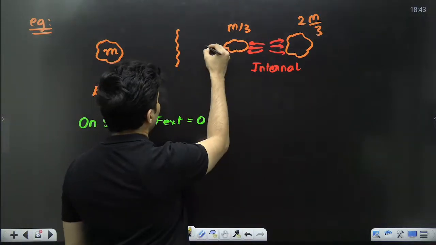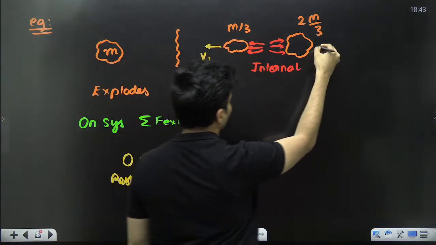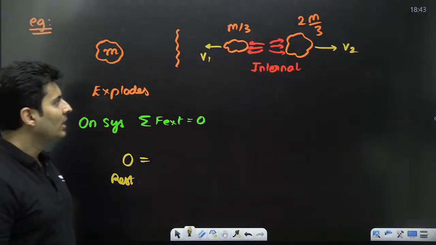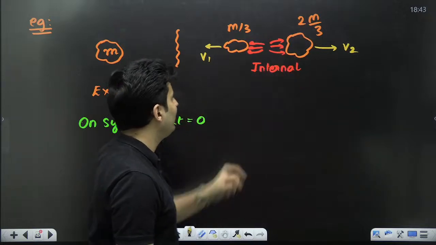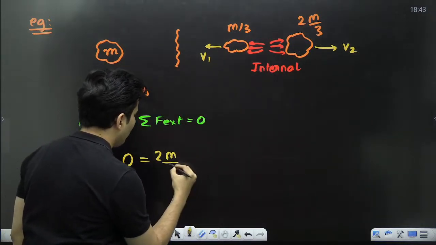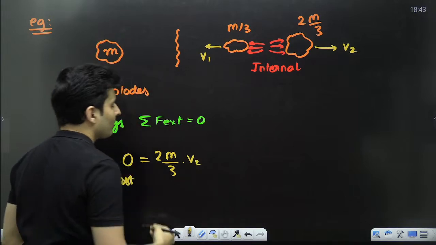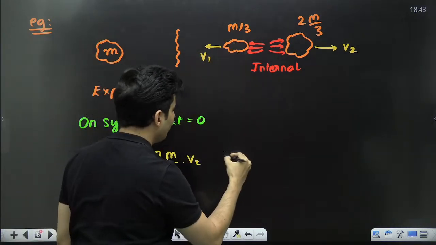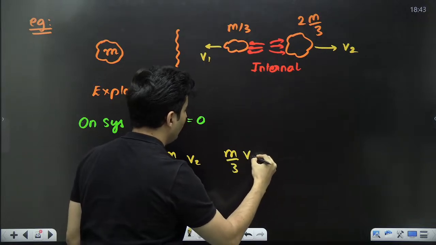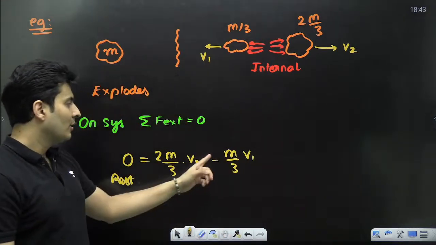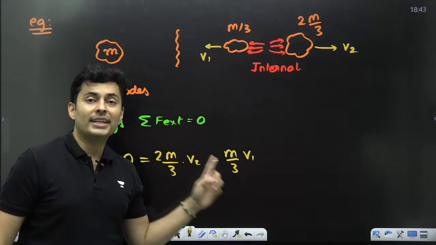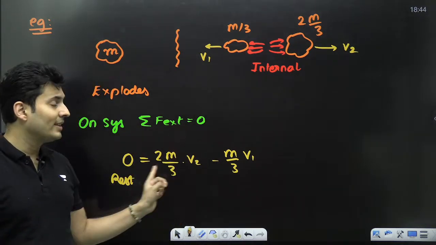What is the final momentum? Assume this part has a velocity v1 and this part has a velocity v2. This part's momentum will be 2m by 3 into v2. It is going towards the right side, so I will take it positive. This part's momentum will be m by 3 into v1, but with a minus sign. Why? Momentum is a vector quantity, so be careful with the signs.